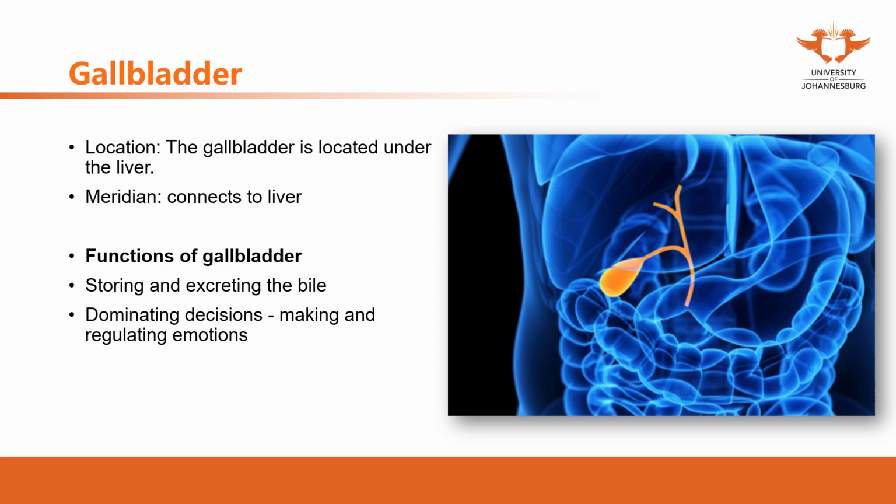Another function of the gallbladder is dominating the decisions. The decision making in Chinese medicine is a function of the gallbladder. If a person finds it very difficult to make decisions, we will say that this person suffers from poor gallbladder function. If he or she is a patient in the treatment, we're going to focus on the gallbladder. We're going to recover the gallbladder function of dominating the decisions. We're going to tonify the gallbladder.